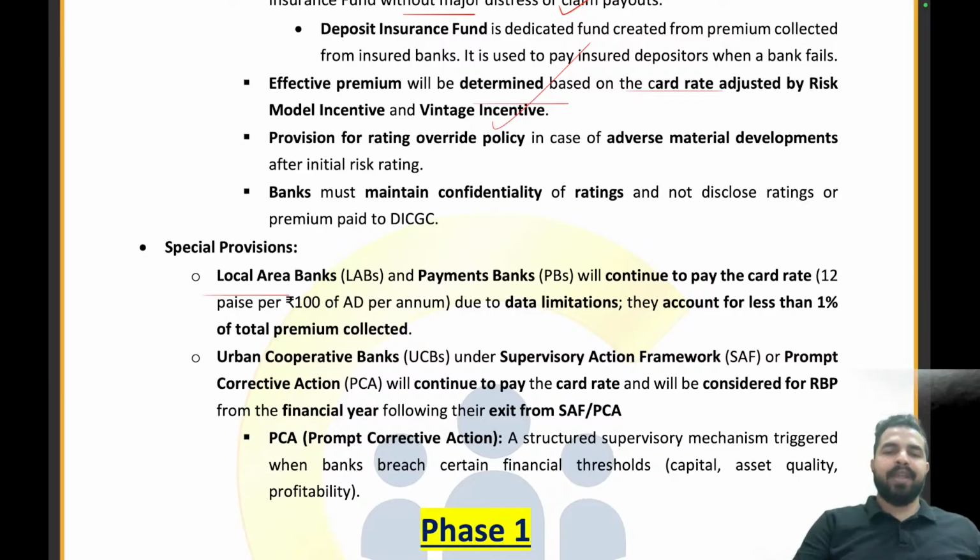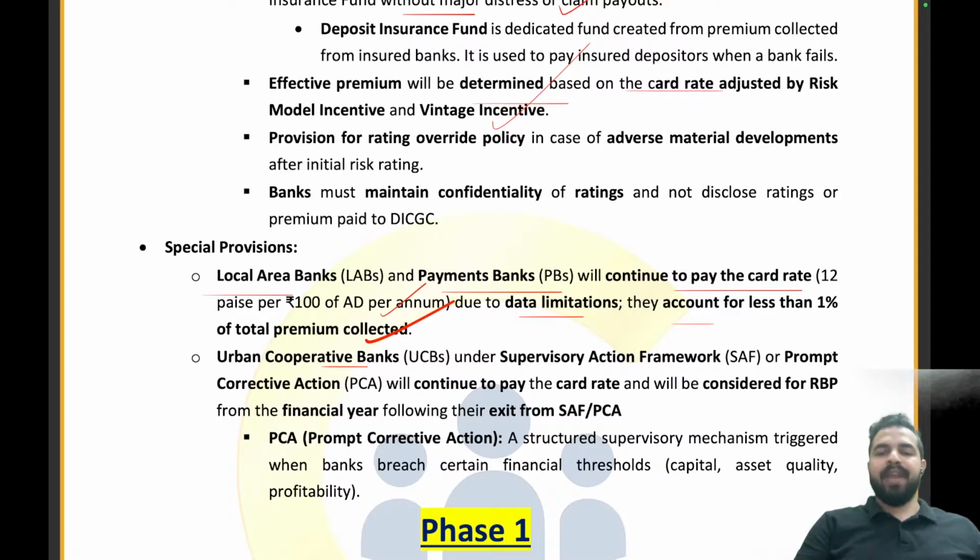Now the local area banks and the payment banks, there are some special provisions for them. They will continue to pay the card rate of 12 paisa per 100 of the assessable deposit per annum due to data limitations. They account for less than 1% of the total premium collected. तो क्योंकि उनका जो डेटा है दोस्तों वो इतना ज्यादा स्ट्रॉन्गर नहीं है हमारे पास, so that's why we have provided them the special provision that local area banks and payment banks, you don't worry, you have to pay only rupees 12 per 100 rupees of the assessable deposit per annum.